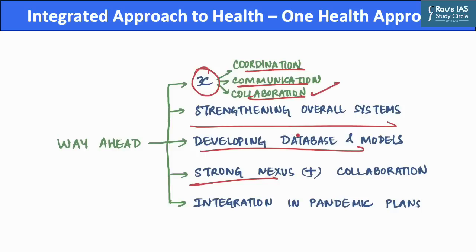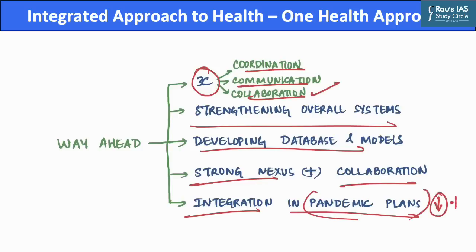And it can be done at the national, state, as well as local levels of our government system. Further, there's a need to integrate the One Health approach in pandemic prevention plans, as it will help improve our pandemic management, which will further reduce the amount of mortality associated with pandemics.